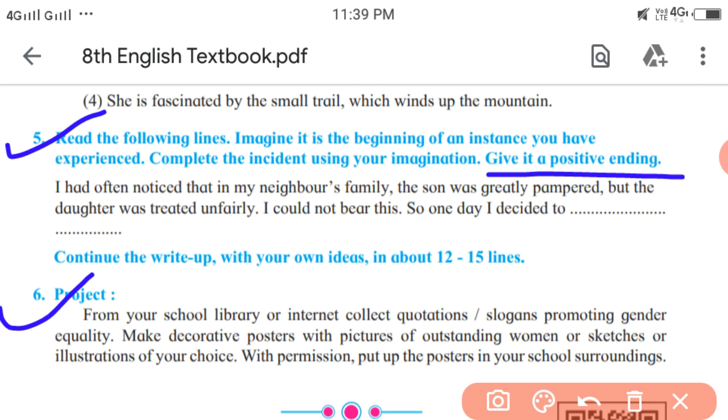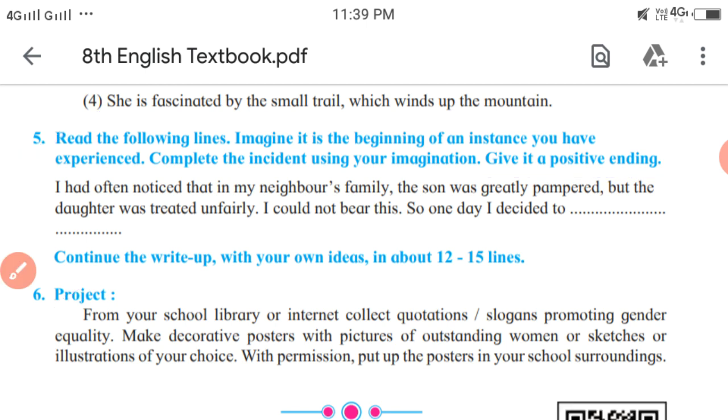As the schools are closed yet, just make collections and be ready to present your project when the schools reopen.